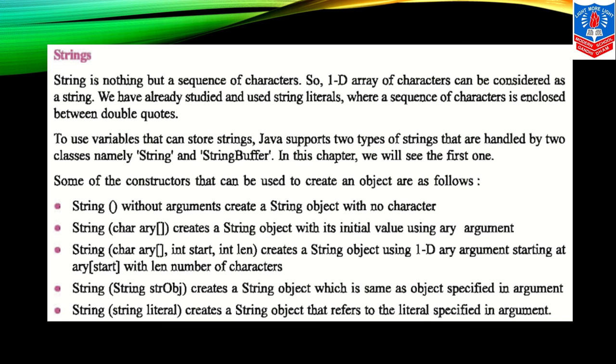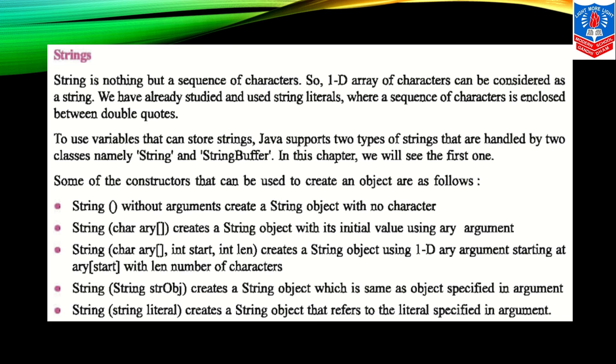We have already studied and used string literals, where a sequence of characters is enclosed between double quotes. To use variables that can store strings, Java supports two types of strings that are handled by two classes, namely String and StringBuffer. In this chapter, we will see only the first one, that is String. Some of the constructors that can be used to create an object are as follows.